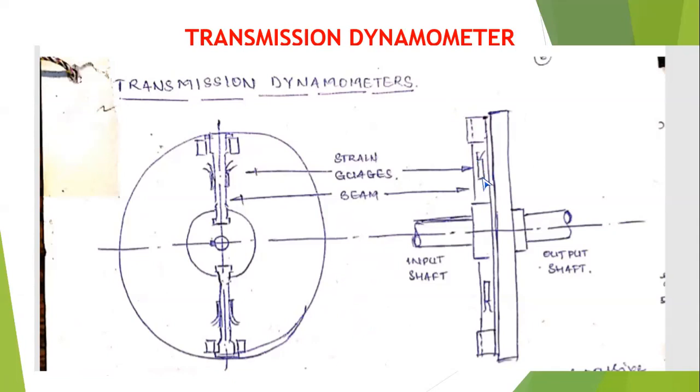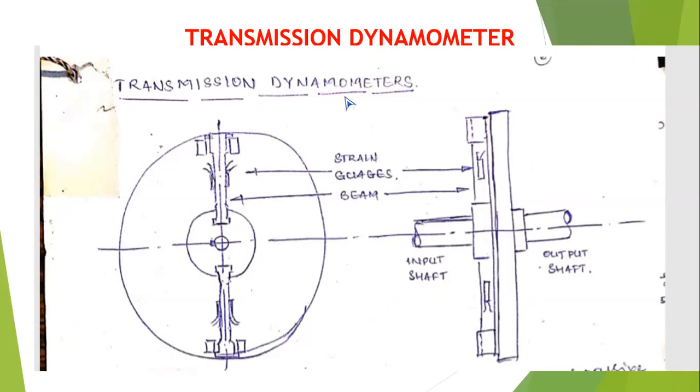Due to the rotation of this pulley along with the shaft, which is connected by the beam, there will be a change in the resistance of the strain gauges. By using a Wheatstone bridge, you can note down the change in the resistance. That can be calibrated in terms of torque, that is in Newton meters.